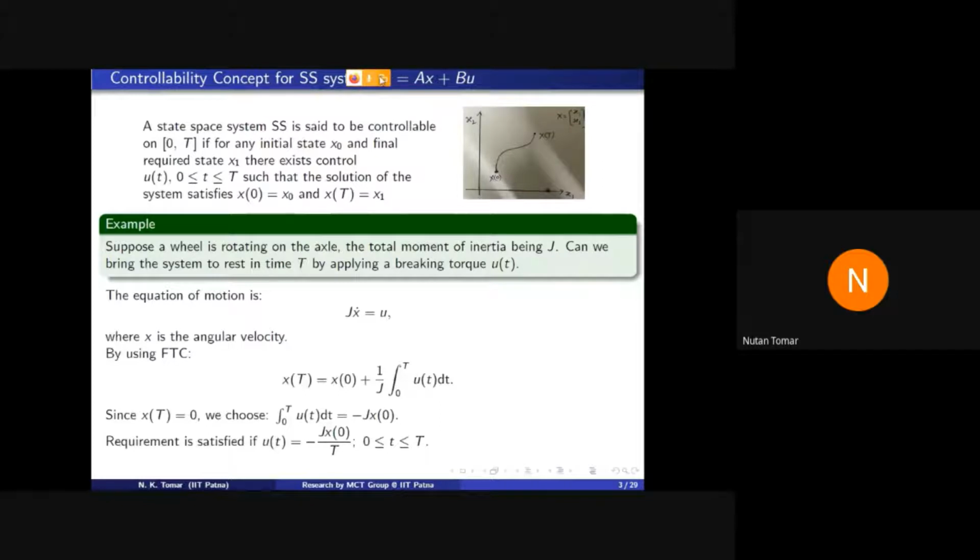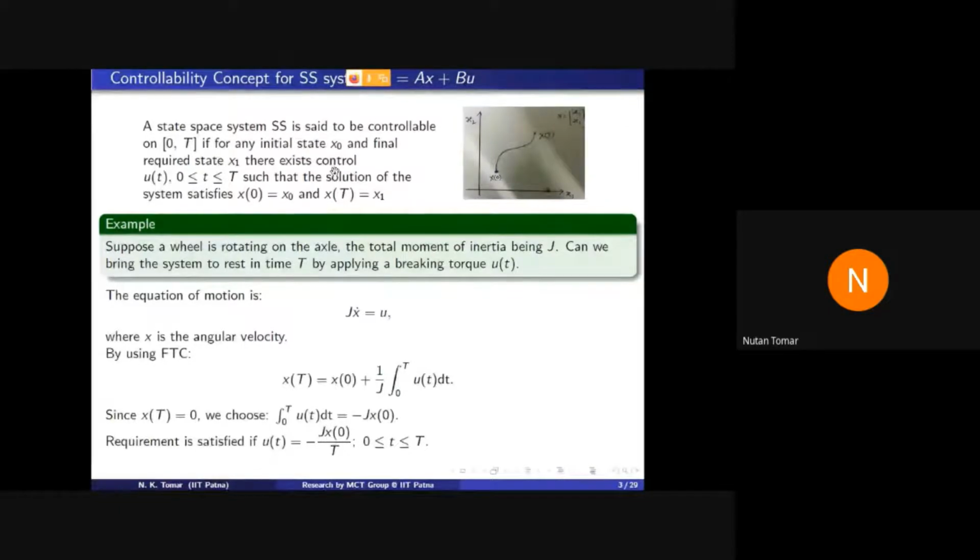See, in this system, x dot is equal to AX plus BU. If we know what is U, we can find X by finding solution of this system. Such problem is called forward problem.